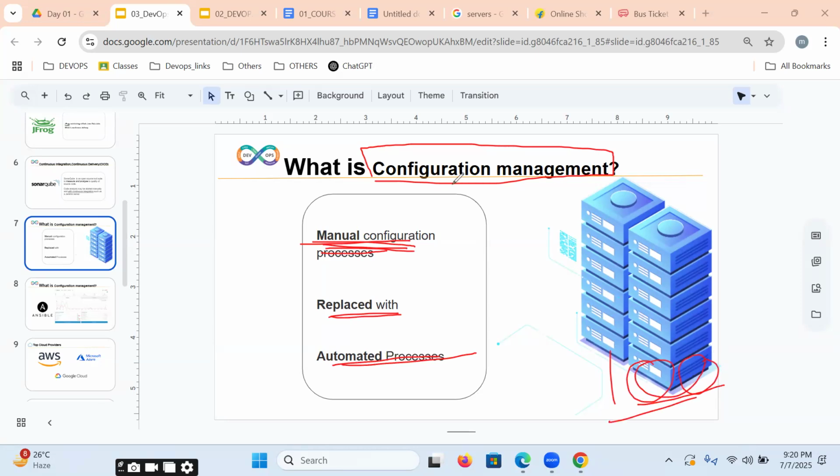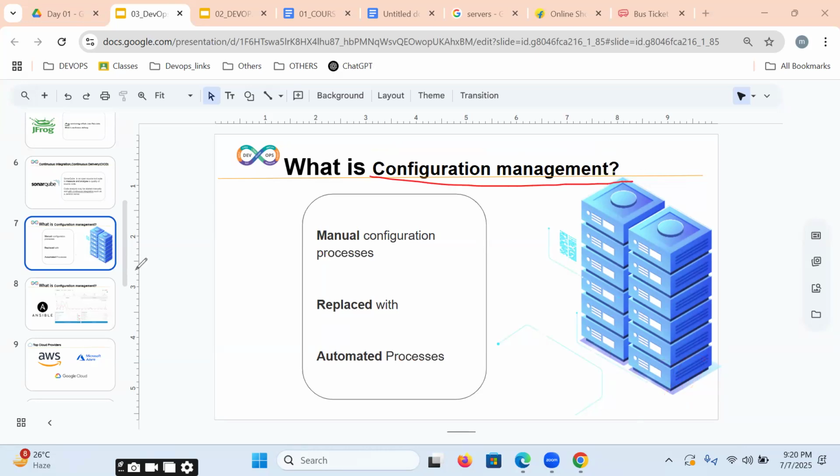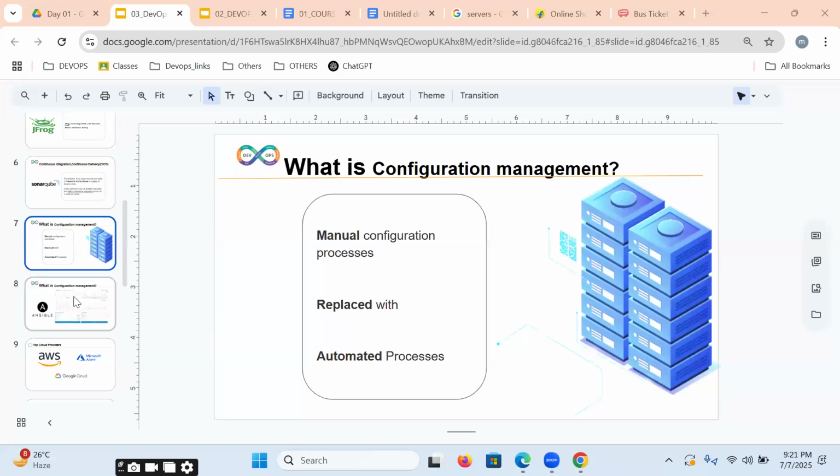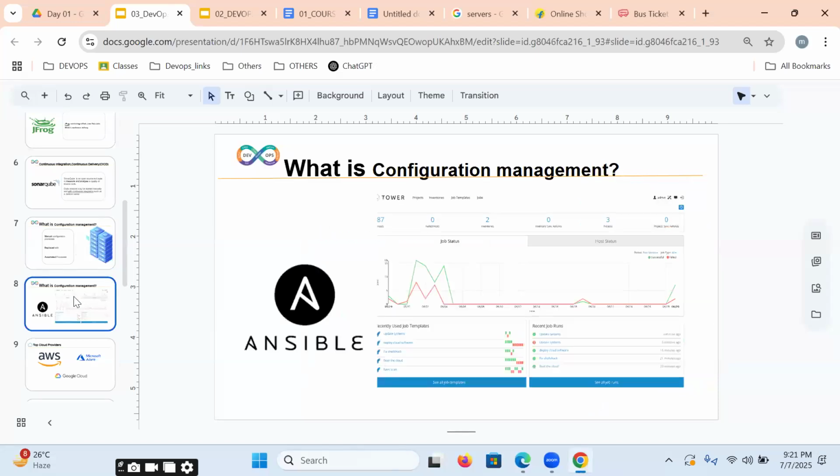Repeat this point again. What is configuration management? Replacing the manual configuration process with an automated process on hundreds of servers at a time, automatically, is nothing but configuration management. But sir, how? We have understood configuration management. How? With the help of Ansible. Ansible is a configuration management tool.